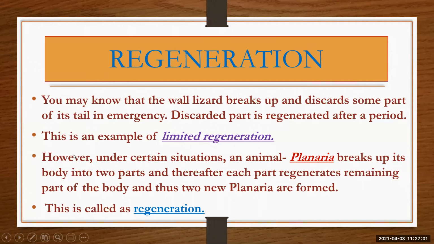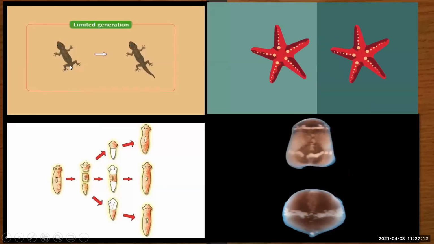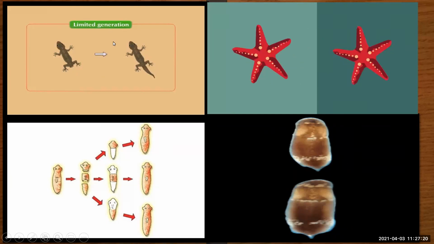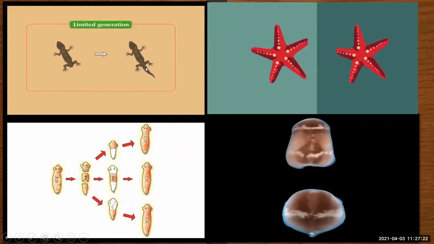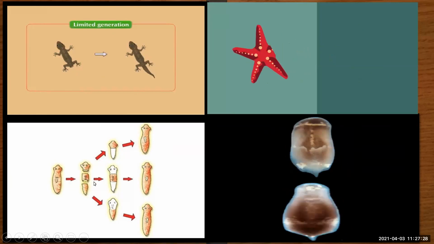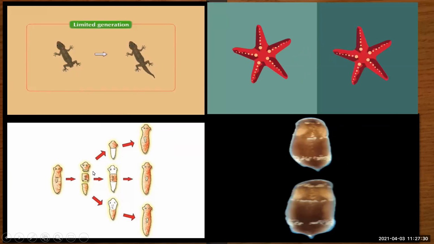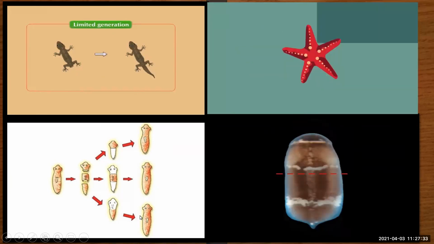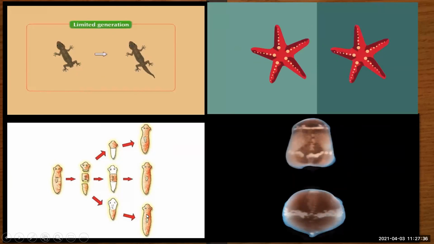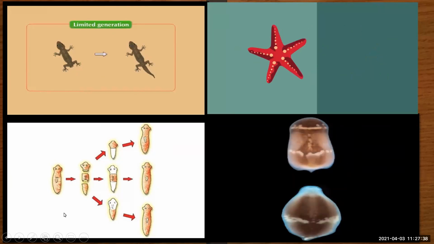This is called regeneration. So you might have seen the wall lizard. See here, what happens: it sheds its tail, and after a few days you will find the newly generated tail. This is called limited regeneration. Here the tail is regenerated. And here is the example of planaria: it cuts its body into different parts, and those parts again develop into the full organism, and these full organisms start living independently. So this is called